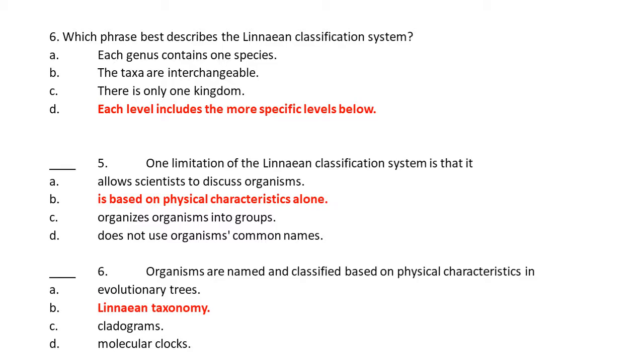Number 5. One limitation of the Linnaean classification system is that it is based only on physical characteristics. Number 6. Organisms are named and classified based on physical characteristics. That is Linnaean taxonomy.